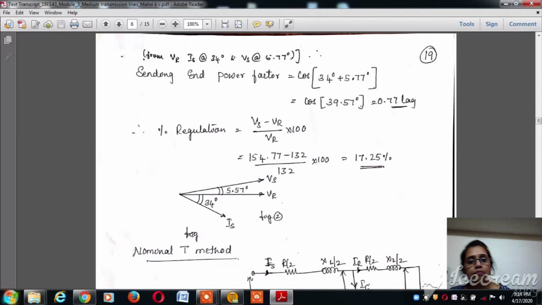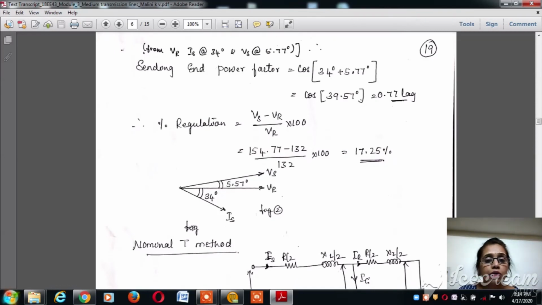So from VR, Is is at an angle of 34 degrees and Vs is at an angle of 5.77 degrees. Now the sending end power factor is equal to cos of, if you refer to the phasor diagram, we can understand that it is 34 degrees plus 5.77 degrees. That is, the sending end power factor is cos of the summation phi r plus phi s, that is 39.57 degrees. If we convert, it will be 0.77 lag.